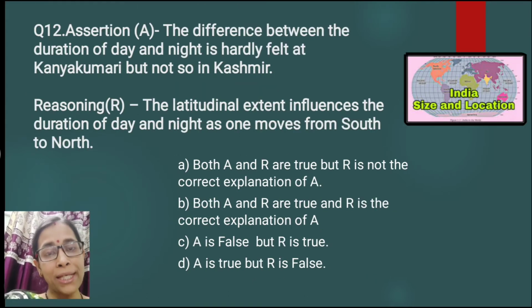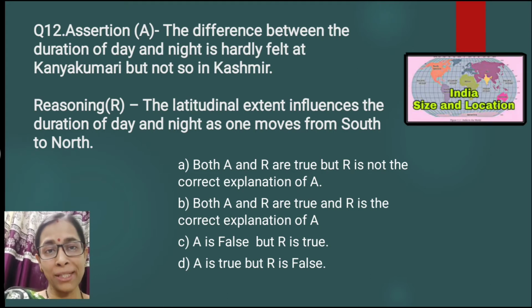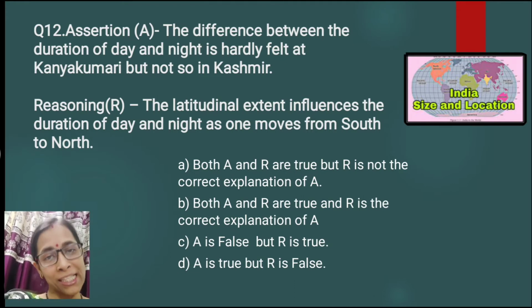Question number 12. Here the assertion is given: the difference between the duration of day and night is hardly felt at Kanyakumari, but not so in Kashmir. So the duration of day and night is almost equal, 12 hours day and 12 hours night, at Kanyakumari. So that is hardly felt, but it is not so in Kashmir.